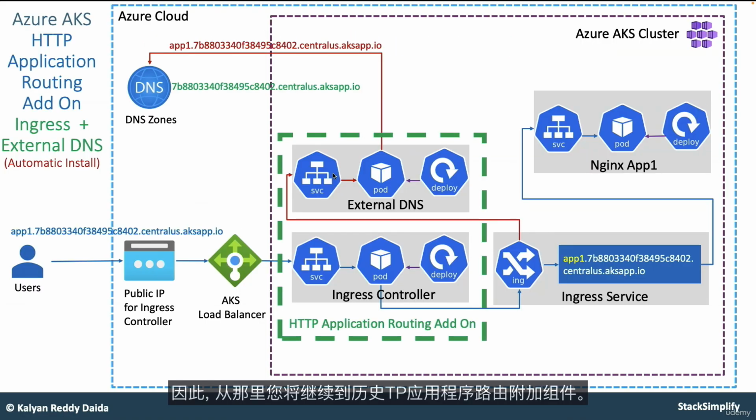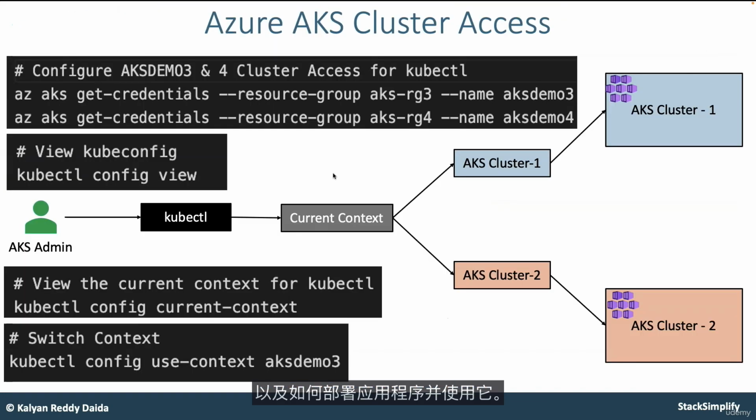So from there, you will move on to the HTTP application routing add-on. This is a non-production use add-on as of today from Azure, which automatically installs the Ingress and the external DNS. So you are also going to get good hands-on experience using this add-on and how you are going to deploy your applications and use it.